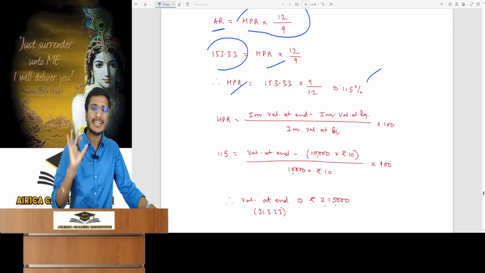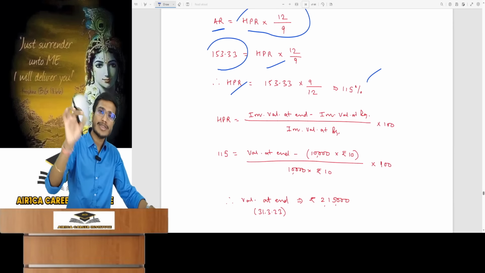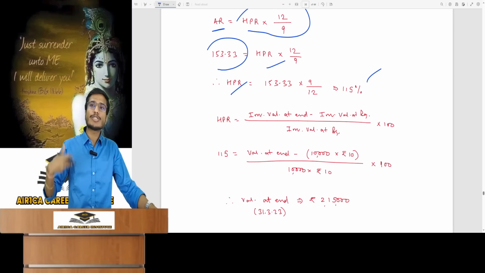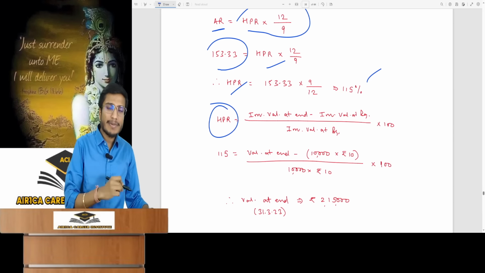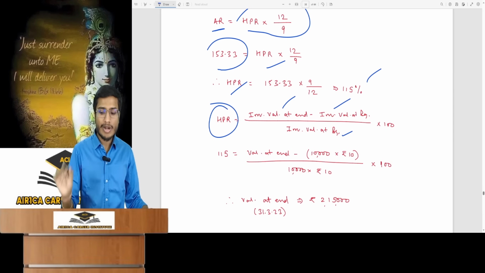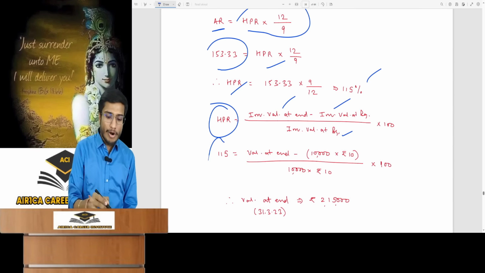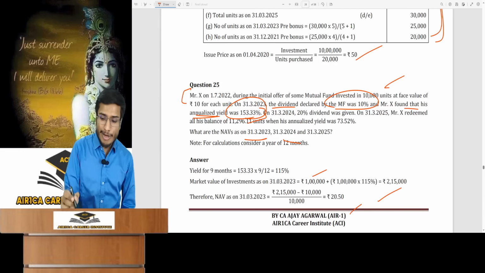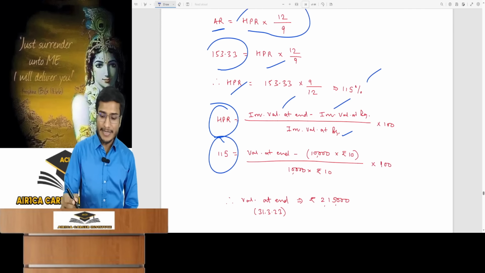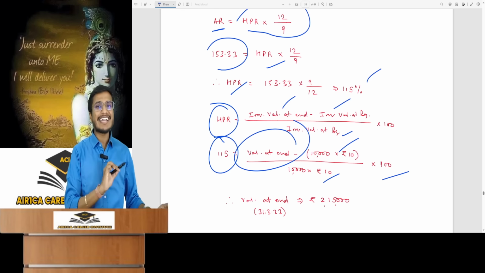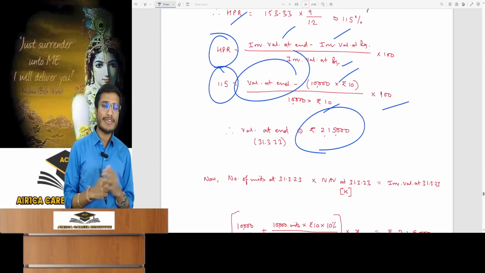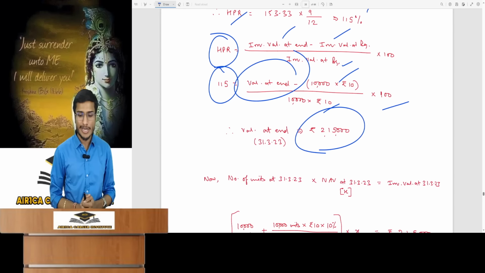Go to the holding period return. The formula is for holding period return. Annual return derives from conversion. Now let's look at the holding period return and you know its formula. The holding period return is known. Beginning 10,000 units at 10 rupees and that is 1 lakh. You can find the value at the end which is 2,15,000 as of 31st March 23.